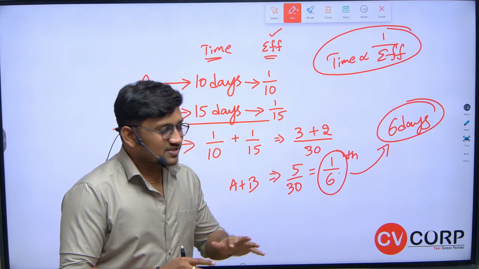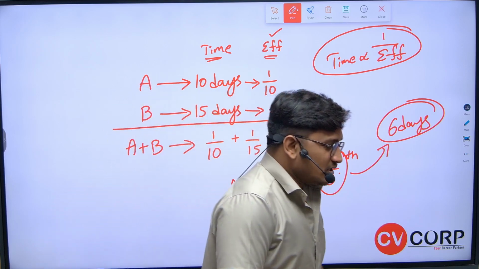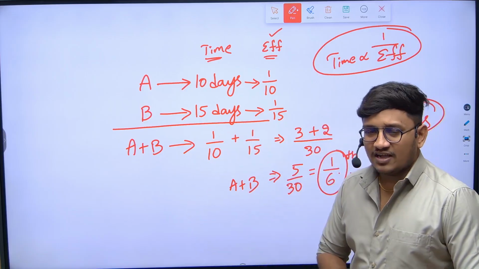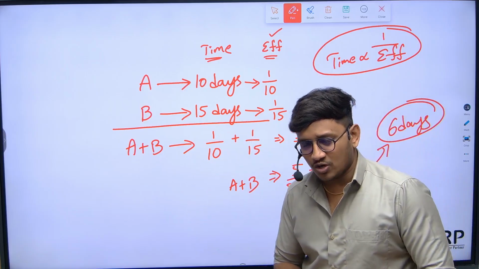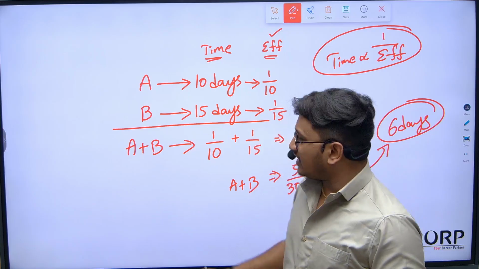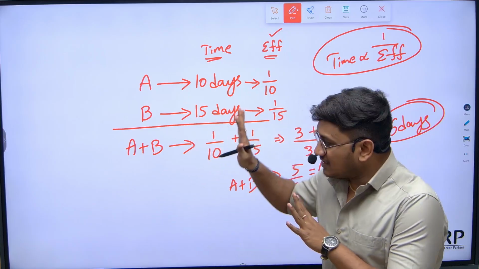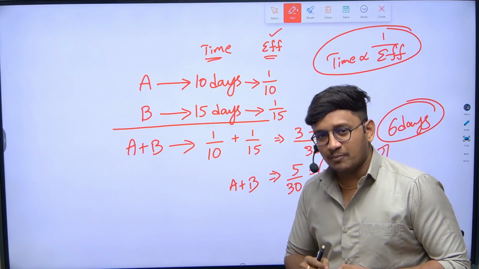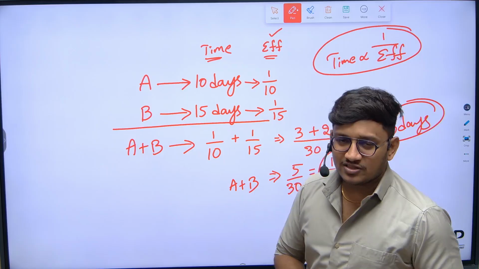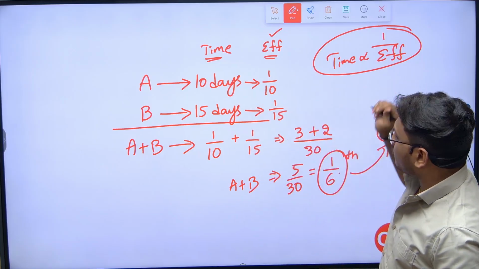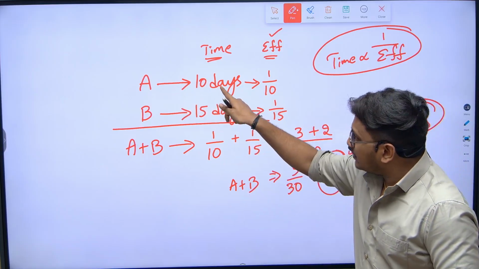So let's come to the point, guys. In time and work, this is the basic question, the way students usually solve. Let me give you a simple shortcut and a simple way to understand the question. Whatever question we are solving with this approach, we call it the fractional method, because we are taking time as inversely proportional to efficiency. A can complete the work in 10 days.